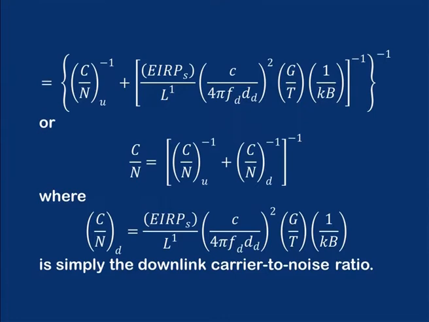Now, this is an important expression which we have derived, where C by N_U has already been defined. This C by N_D is actually the downlink carrier to noise ratio, which we are adding here in this expression.